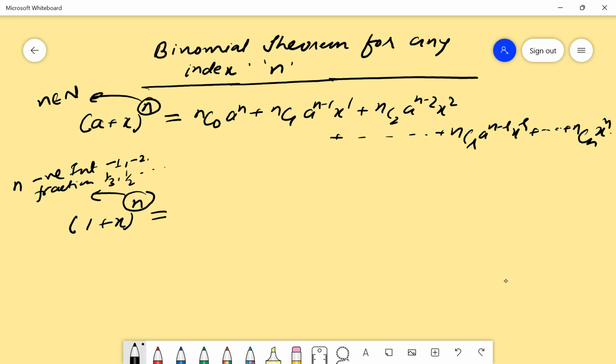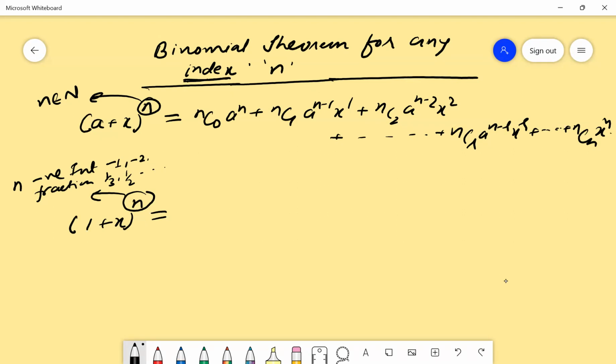So these kinds of values we can also use in this expansion of (1 plus x) to the power n. You can take n as negative as well as fraction, positive, whatever you want. So this n is applicable for all kinds of values. That's why it is called any index.